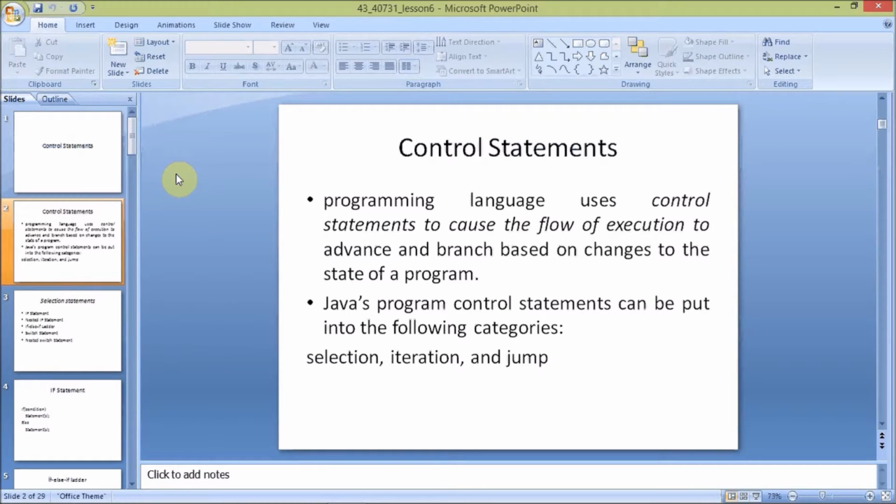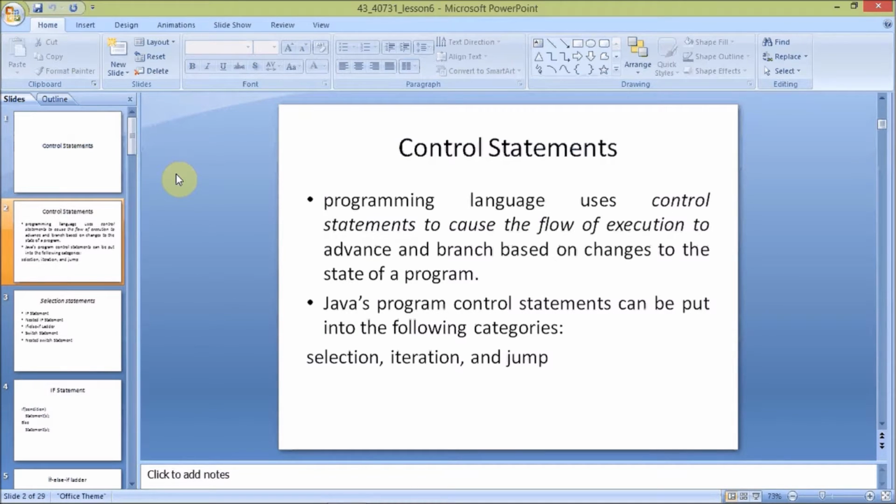So these are the branches based on the state of a program. It should be a condition based program, otherwise the program will execute automatically and give automatic output. This will be based on the control statements only. So if there is a condition, then it will automatically execute the condition and give the automatic output. Input should be given in the program itself, so it will execute the automatic output through the control statements. So this is the use of the control statements.